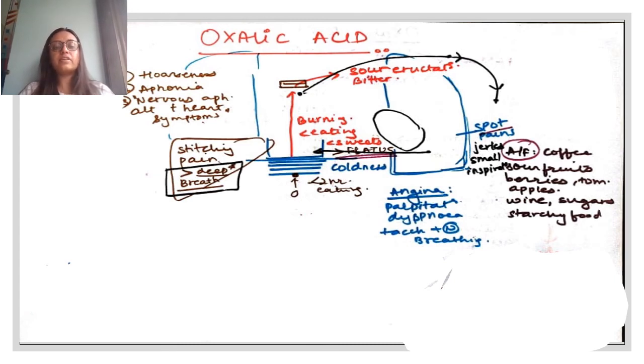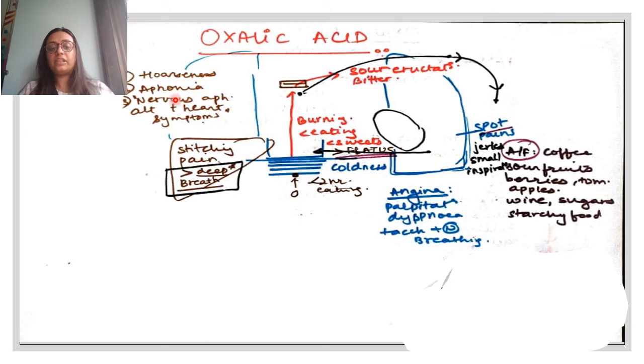Now, oxalic acid is a drug which you might really not remember when it comes to such basic and detailed symptoms. But if you understand it with pathology and if you rewatch this video a few times, you will be good to go. I'm pretty sure about that. So these were because of, let's assume, erosion of the larynx, which causes hoarseness, aphonia, and a characteristic symptom, nervous aphonia alternating with heart symptoms.